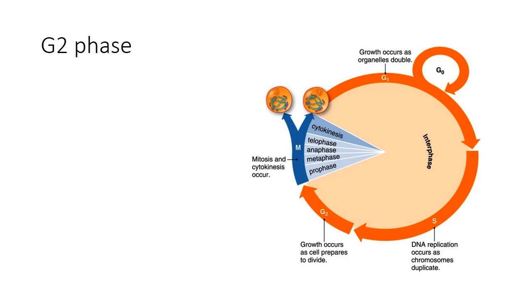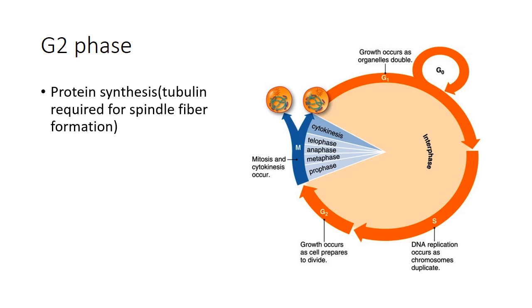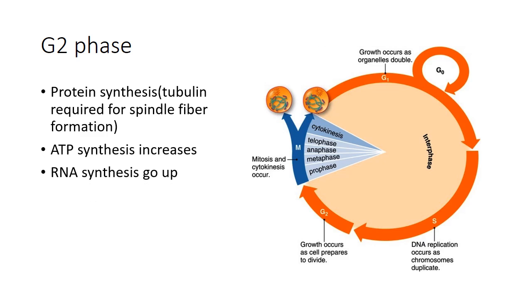The third phase of the interphase is the G2 phase. In the G2 phase, protein synthesis also takes place, because some proteins are required in the M phase. Tubulin protein, which is required for the formation of the spindle fibers, is synthesized in the G2 phase. ATP synthesis and RNA synthesis also take place in this phase.